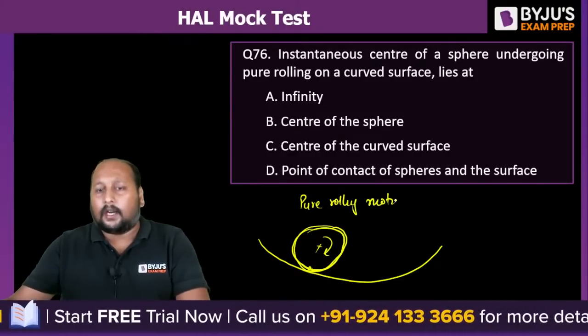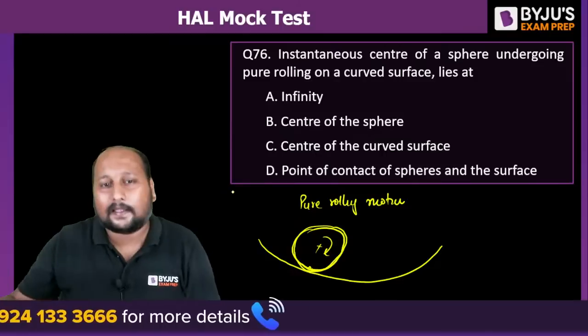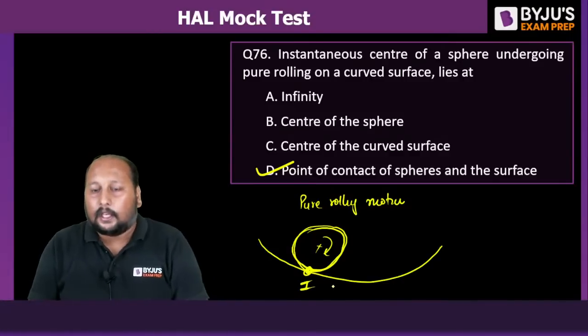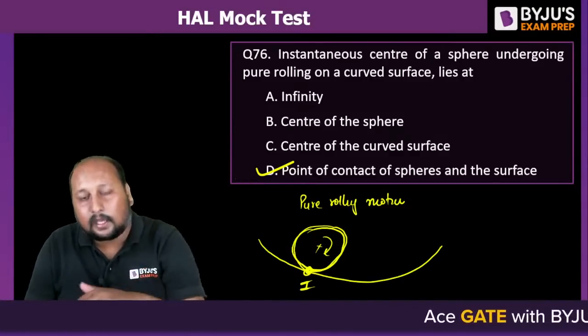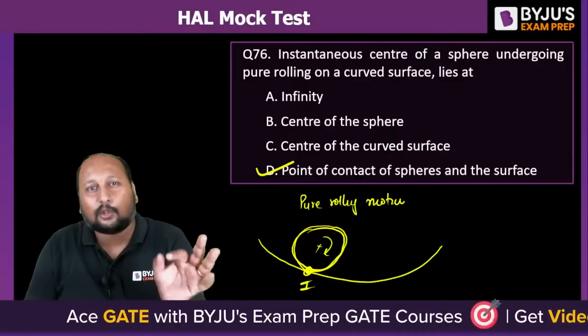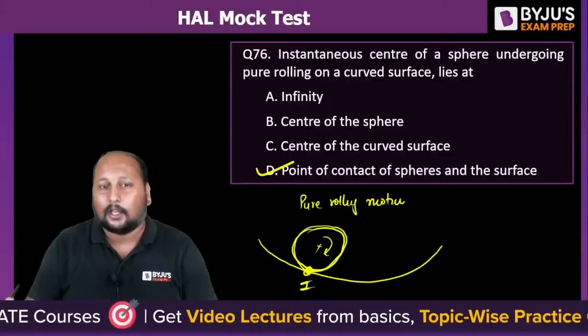If this body is undergoing pure rolling motion, we know that the point of contact पे ही आपका क्या आएगा? I center. Option D is correct. This is your I center. Even if it is having pure rolling on a curved surface, then also we'll be having, क्योंकि rolling motion का property होता है, at the point of contact we're having zero velocity. We always study that. So option D is the correct answer.